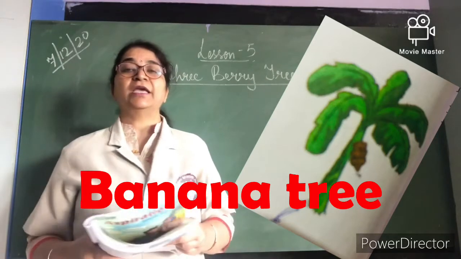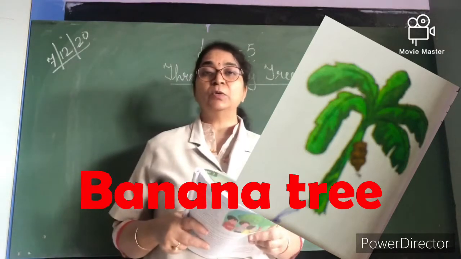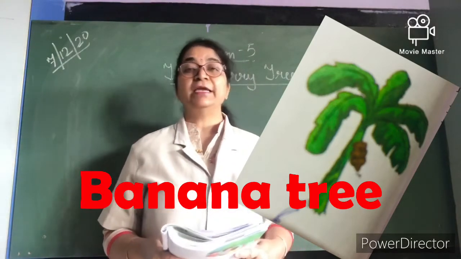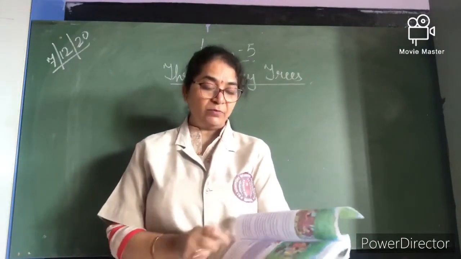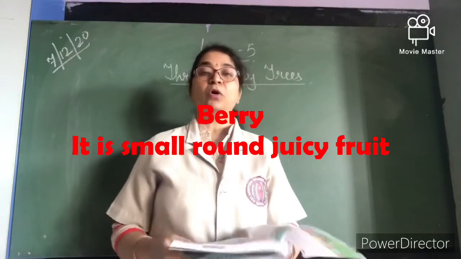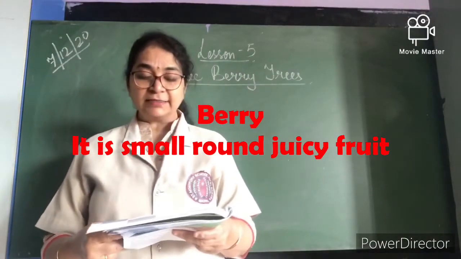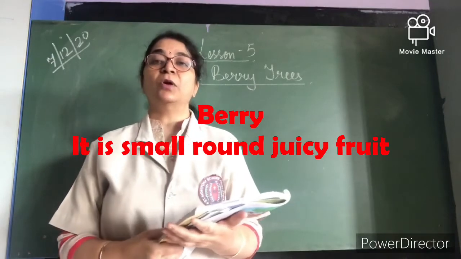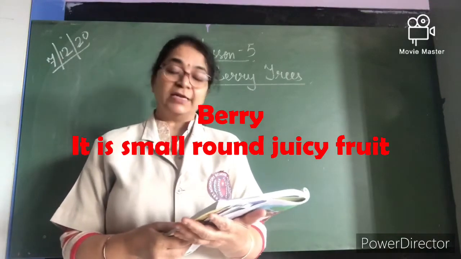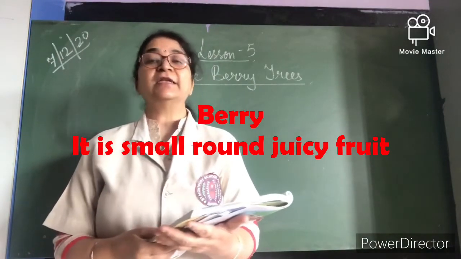So today we are going to start the new lesson, 3 berry trees. Okay children, tell me, what is berry? Berry is a small, round, juicy fruit. It is green when it is raw.